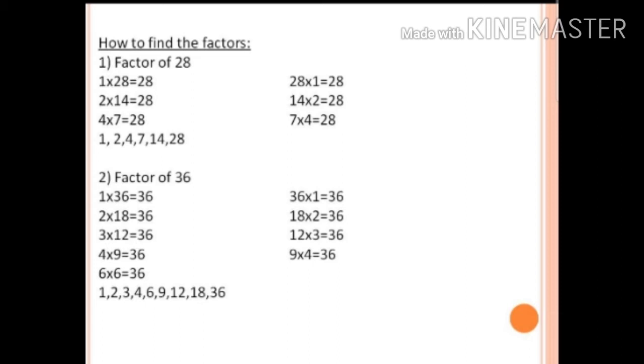After 4 we have to try with 5. Does 5 go into 28? No. Does 6 go into 28? No. Does 7 go into 28? It is already there. So we will stop the factorization there. So when you find here, you get the numbers 1, 2, 4, 7, 14 and 28. And these numbers are the factors of 28. Did we understand?